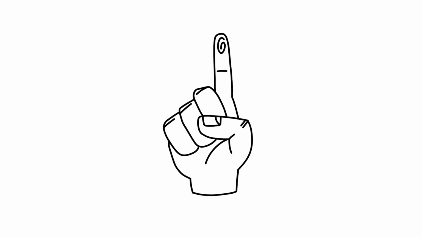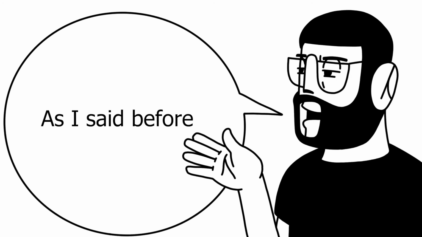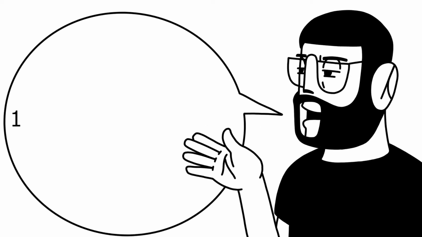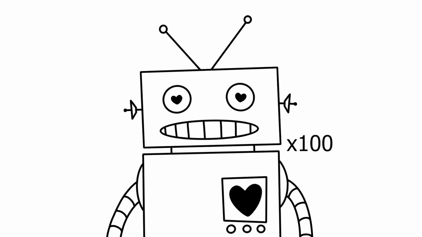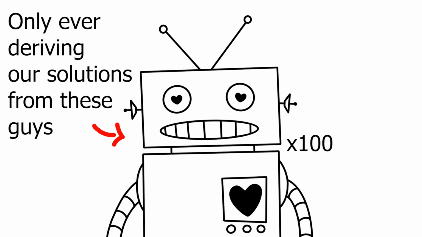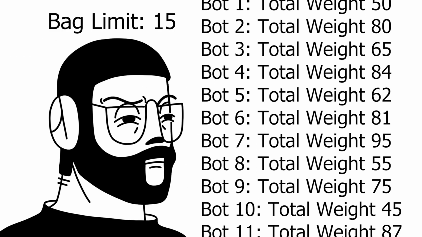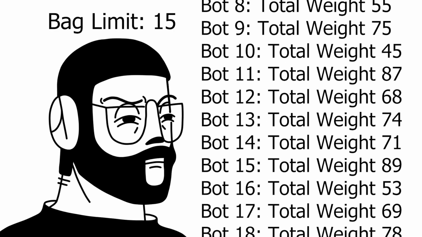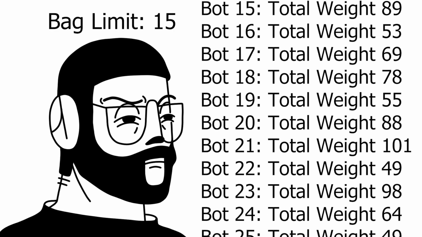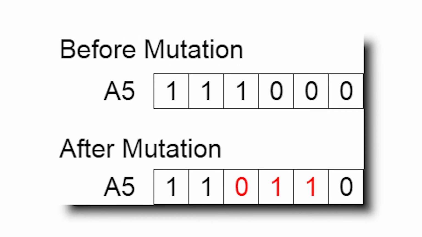Mutations serve one purpose and one purpose only: more variety. As I said before, 100 items means 1.2 nonillion possibilities. If we have a population of 100 in each generation, we are only ever deriving our solutions based off the first 100 possibilities. And if none of these possibilities are good, the likelihood of future possibilities being good as well is slim to none. To fix this, we need subtle arbitrary changes in each generation to increase the variety, making it easier to find better solutions.